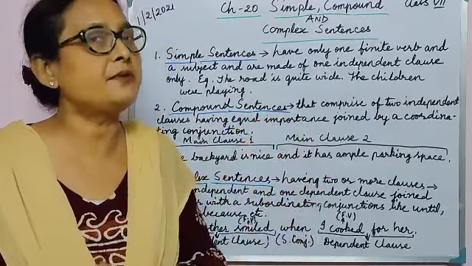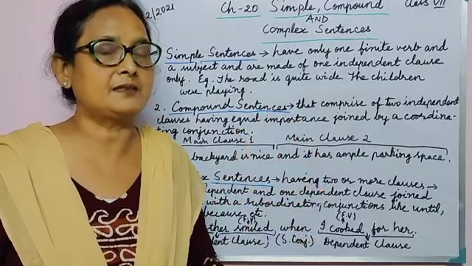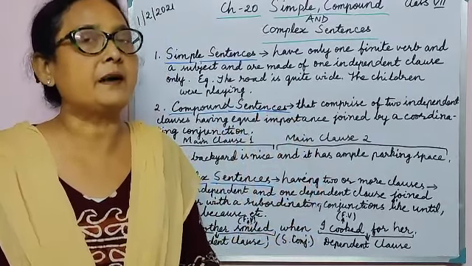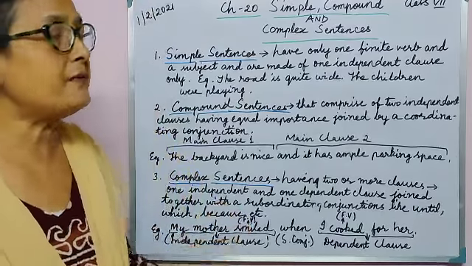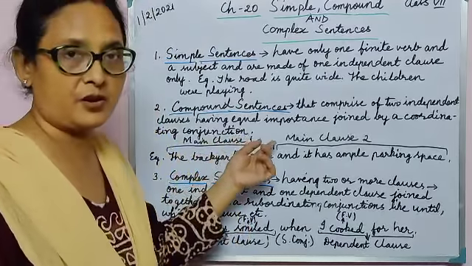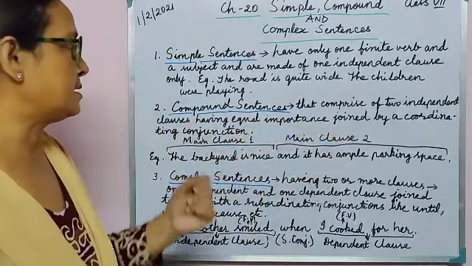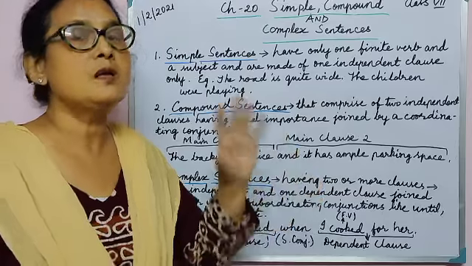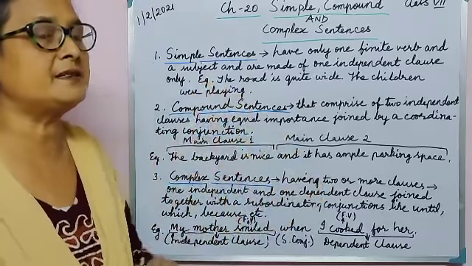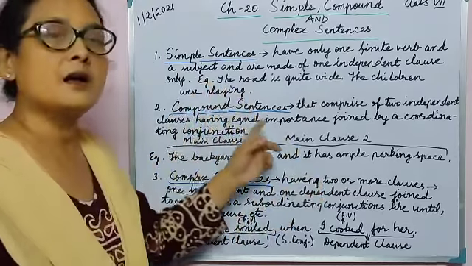Both are independent. If we separate the sentence, each can stand by itself. And when we join them, we join them with a coordinating conjunction. The coordinating conjunctions are and, but, yet, so.